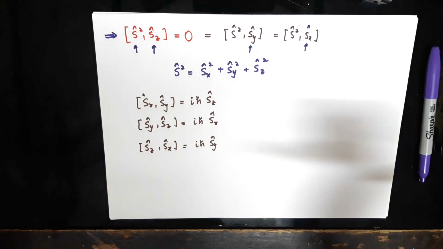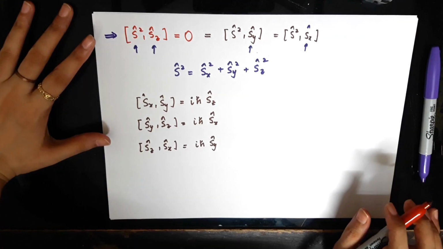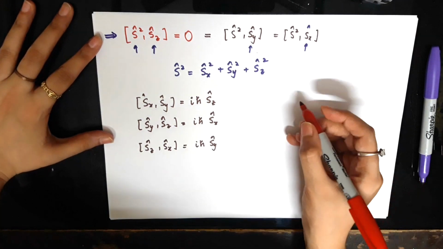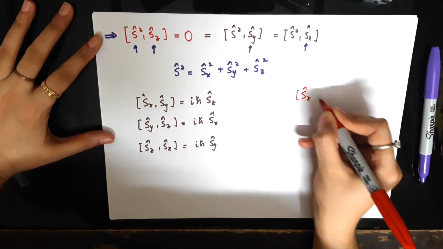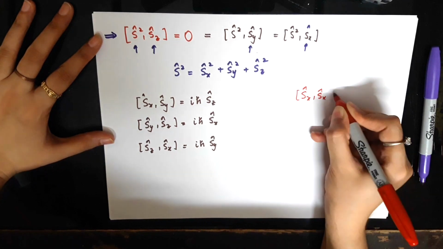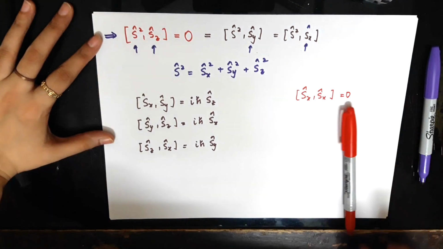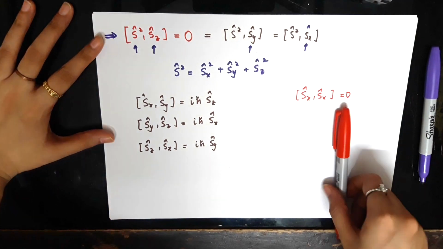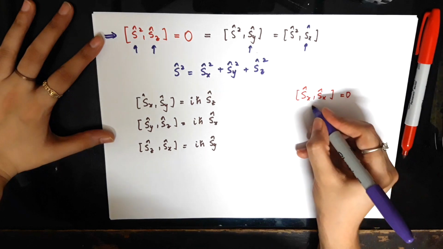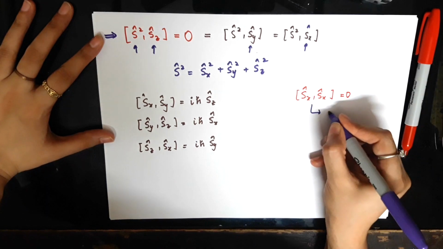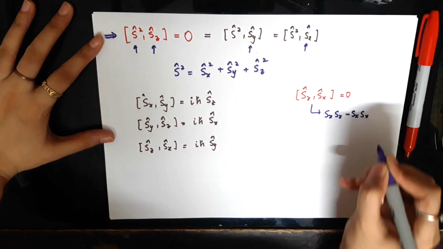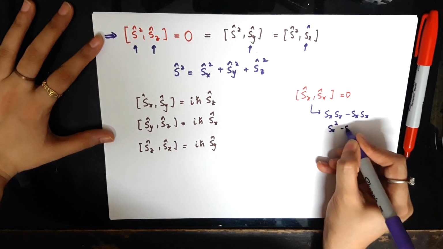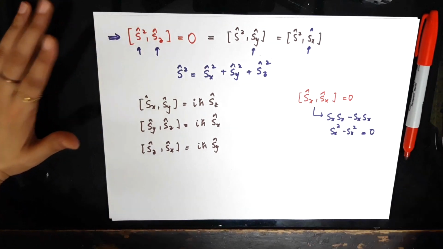And there is one other fact about the commutation relations for the spin operators that we'll use, and that is that the commutator of Sx with itself vanishes. It's a very obvious fact, because this commutator could be written as Sx Sx minus Sx Sx, so that would be Sx squared minus Sx squared, so it simply vanishes.